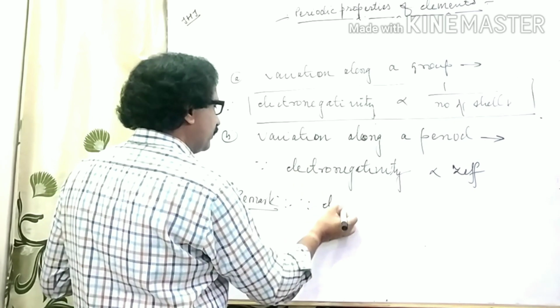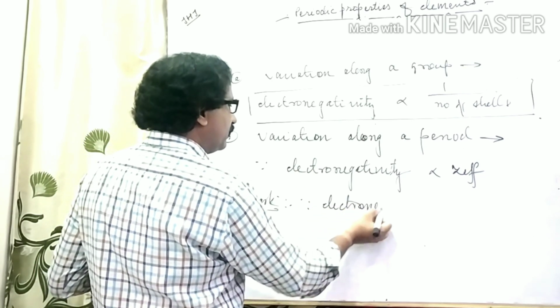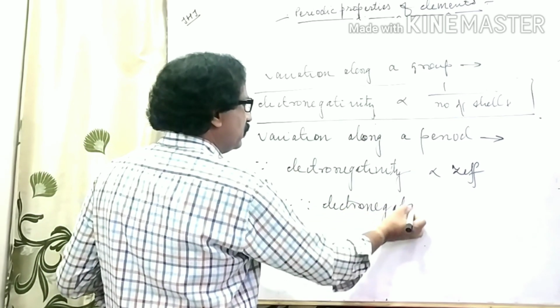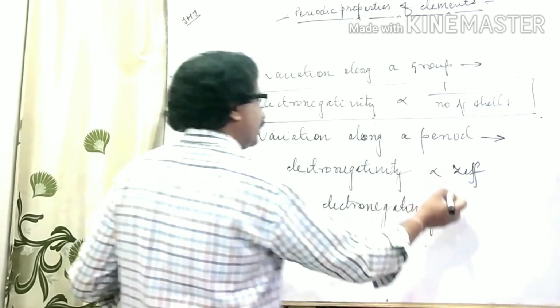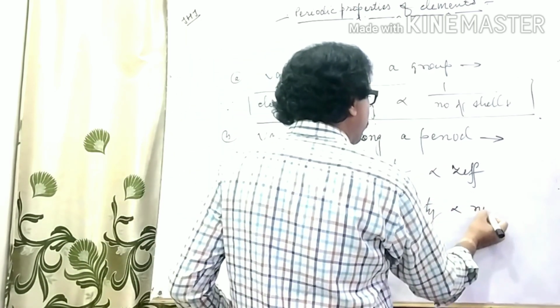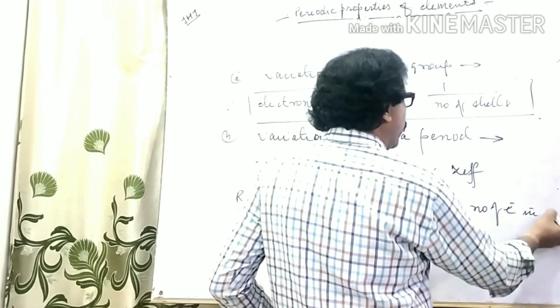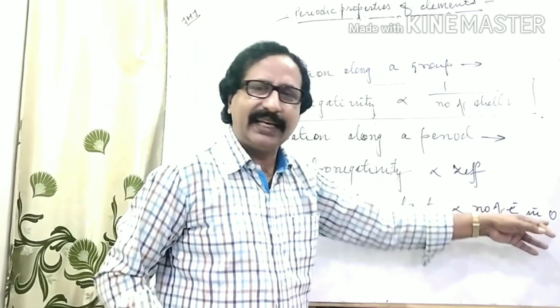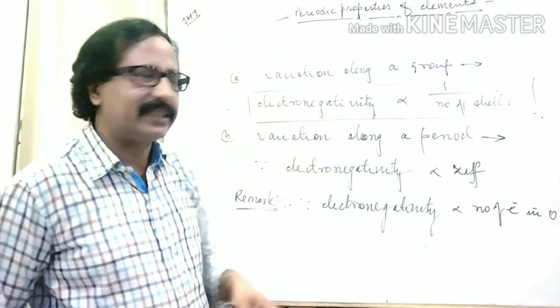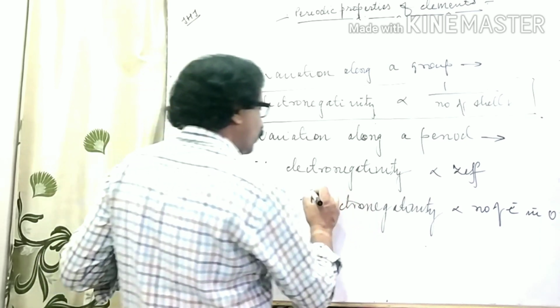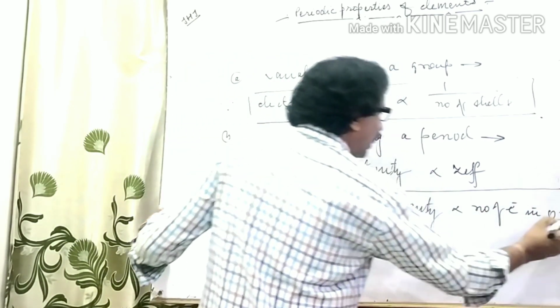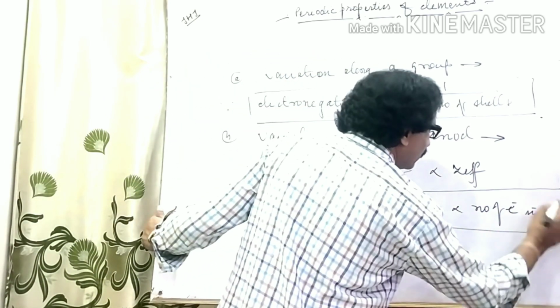Since electronegativity is directly proportional to the number of electrons in OS. What do you mean by OS? OS stands here for outermost shell. What is your conclusion on the basis of this relation?